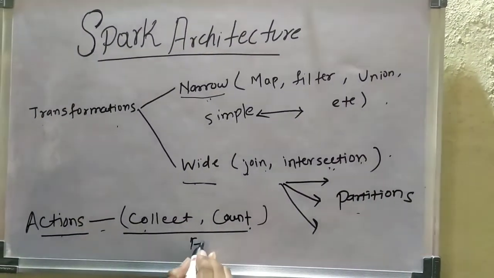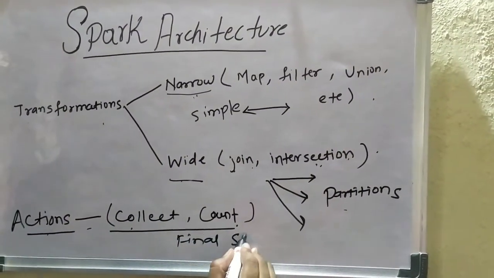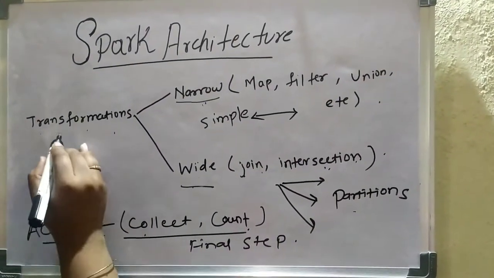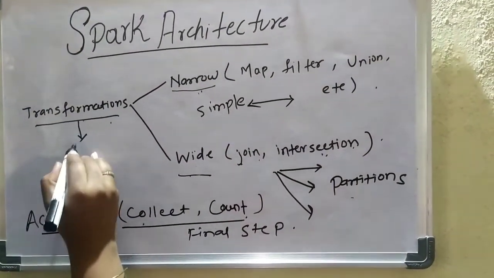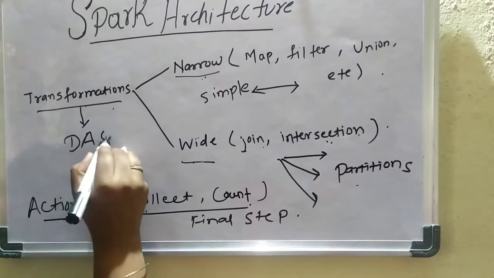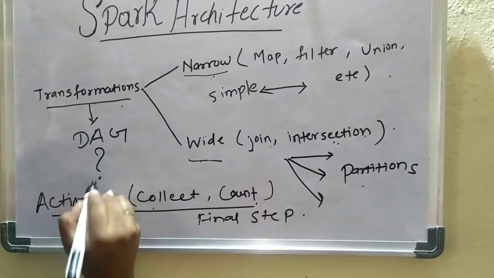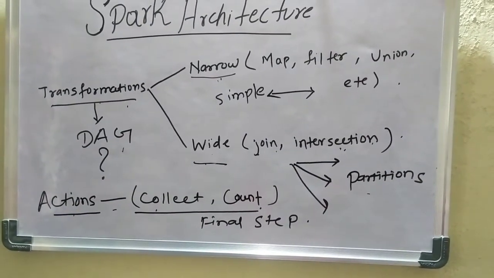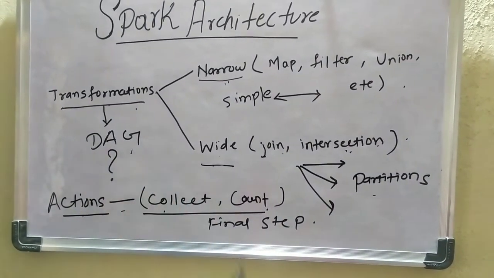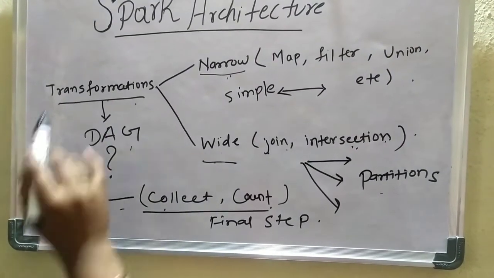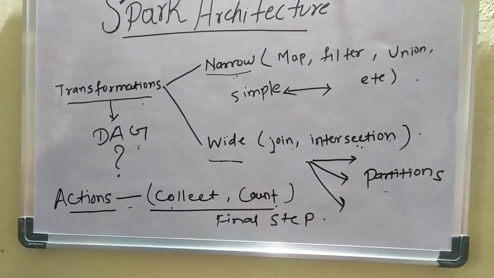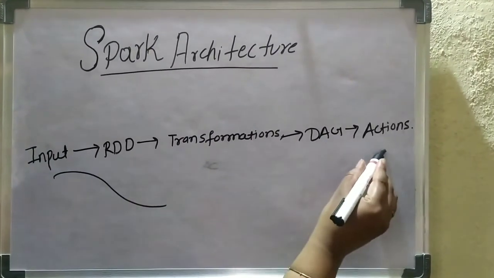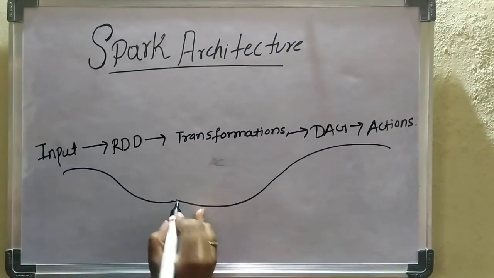The action contains operations such as collect or count. This is the final step which will generate the output in the Spark architecture. During each transformation, a DAG is generated. No operation is being performed since the RDD will create a DAG. What is DAG? We will see in the next session. After each transformation, a graph is created which is known as a directed acyclic graph. So this is the whole process of the Spark architecture.